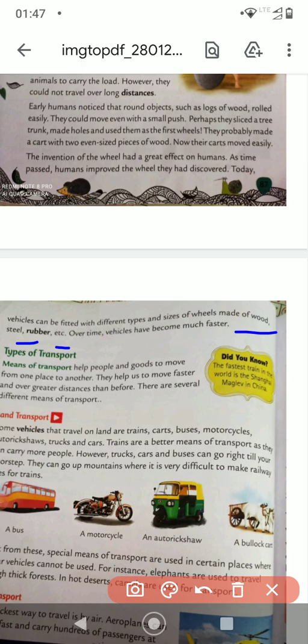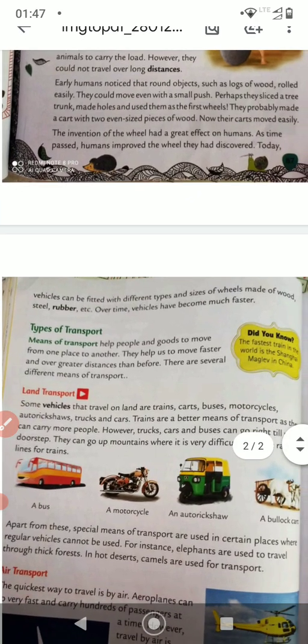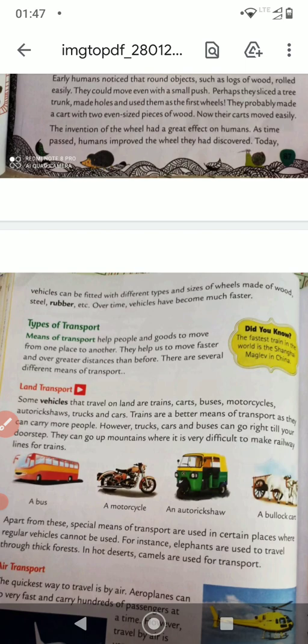I'm going to send a small YouTube video to see. And in the next period, we are going to see different types of transport. So what are the different types of transport? We'll see land transport, air transport, water transport, and then you have to draw all the transport systems. For land transport you have to draw 2, water transport 2, and air transport 2.